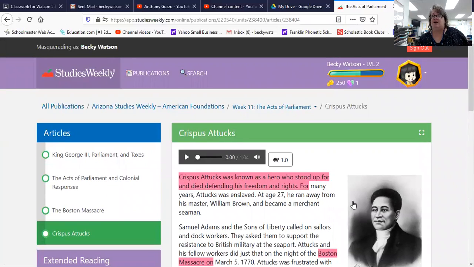And one last thing, after this Boston Massacre, do you think things calmed down? No, things got even worse, and that's our next lesson. So without further ado, go to it, go do your reading, get all the information you need so you know, and we'll get ready for the next lesson, where we look at how we responded to the Boston Massacre.